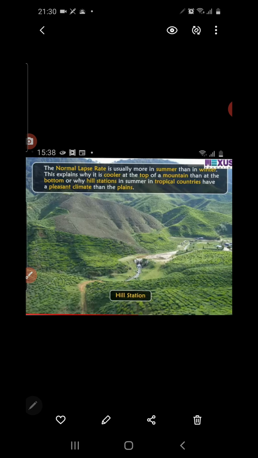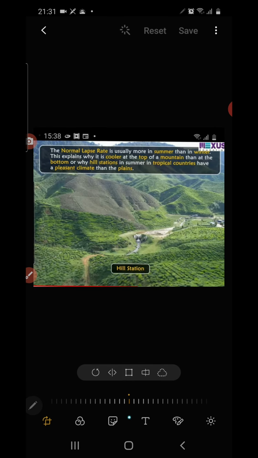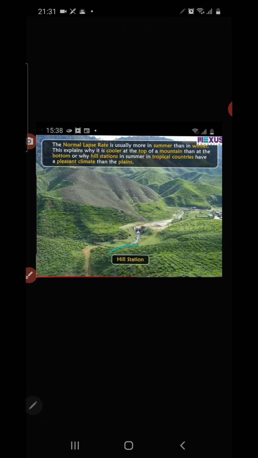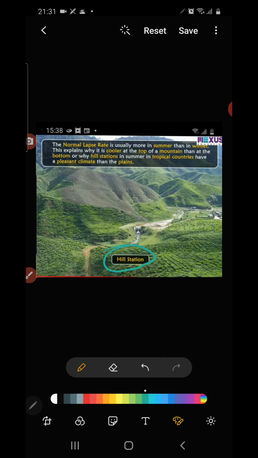So you see the hill stations. The surrounding region may remain at normal hot temperature, but if the place is of great height, like a hill station, like Ooty in South India, Kodaikanal, or Darjeeling, these are all hill stations.